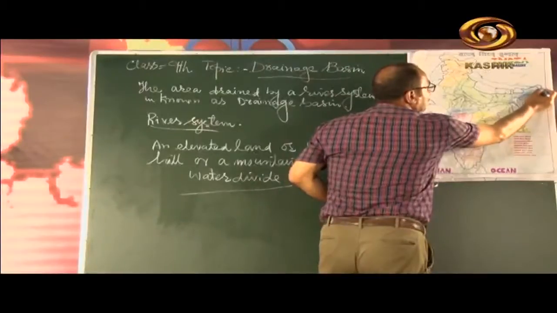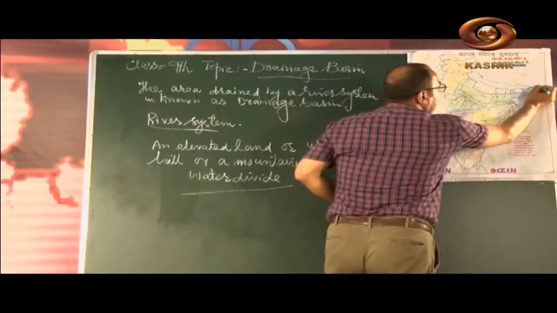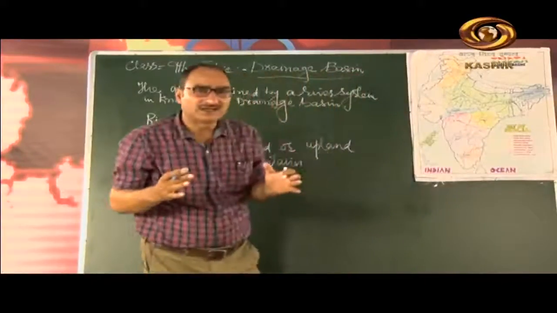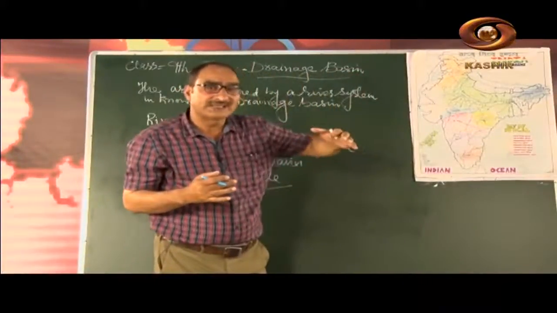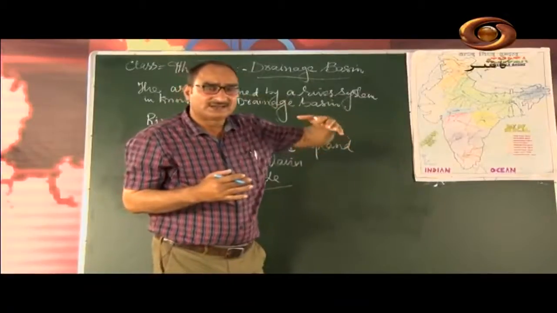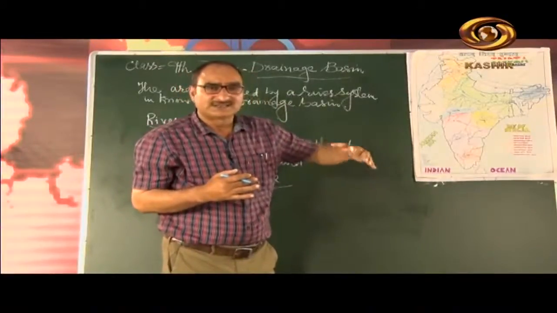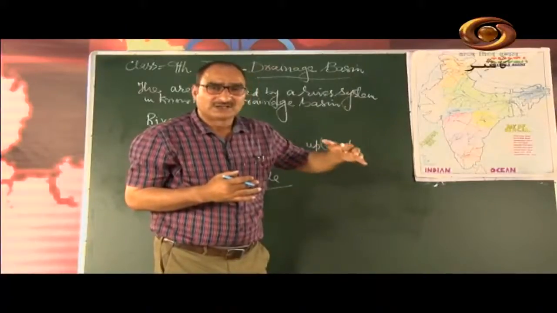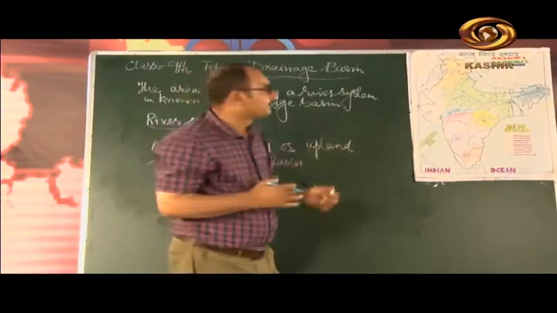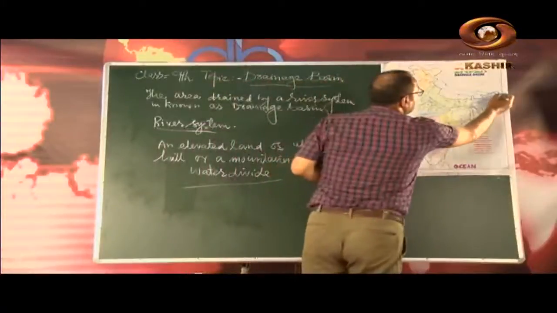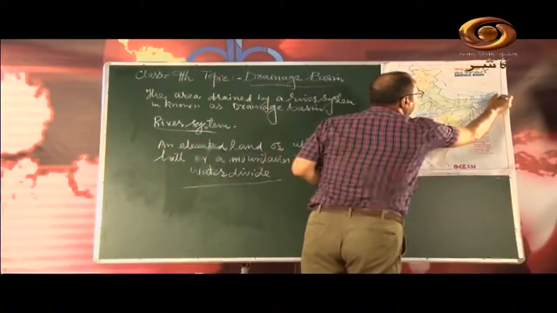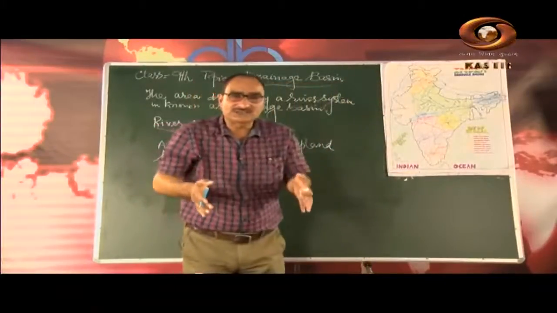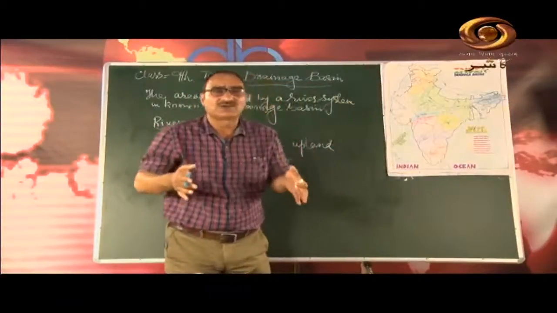Here it takes a U-turn. The name of this place is Namcha Barwa. It is one of the highest peaks of the Himalayas, and the height of this peak is 7,757 meters above sea level. Here it takes a U-turn and passes through a deep gorge. That gorge is known as Dihang gorge.